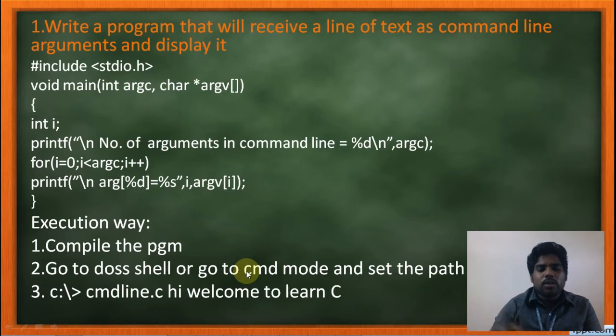In the Run box, you have to type CMD. It will take you to the command prompt, the black screen. There you have to give the path where the C program is installed. Then you have to give the file name. Here cmdline.c is the file name.